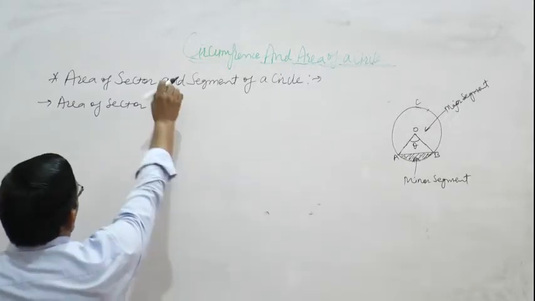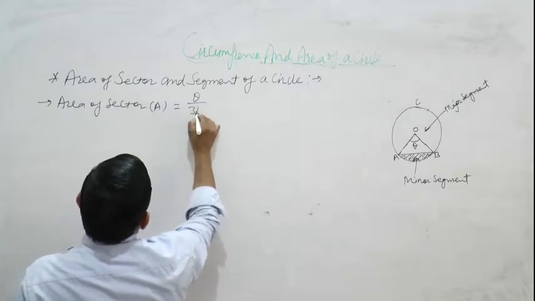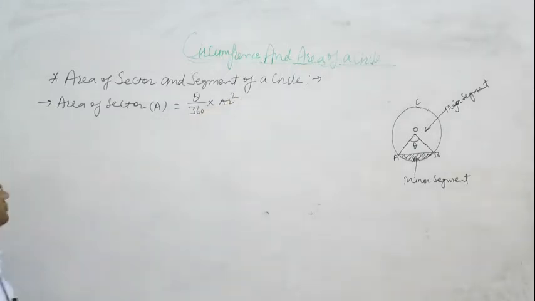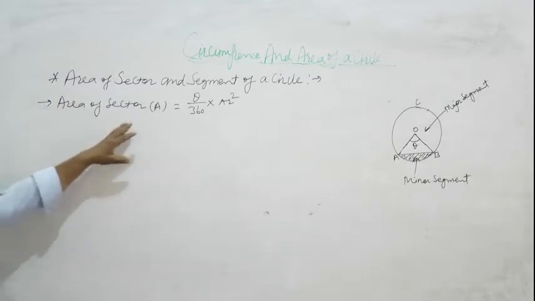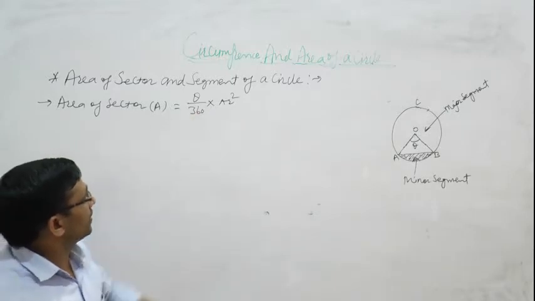Then area of sector is equal to theta upon 360 multiply pi r square. Area of sector A is equal to theta upon 360 into pi r square.